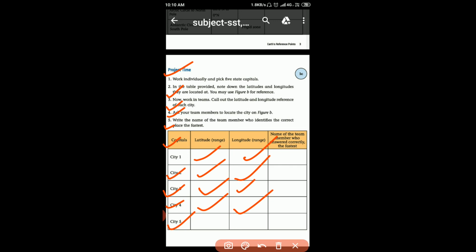Then Goa. Goa's capital is Panaji and its latitude is 15.4909 degrees north. Okay, and longitude is 73.8278 degrees east. It is the longitude of Panaji, and Panaji is the capital of Goa. So students, do these activities nicely, perfectly, and enjoy them.